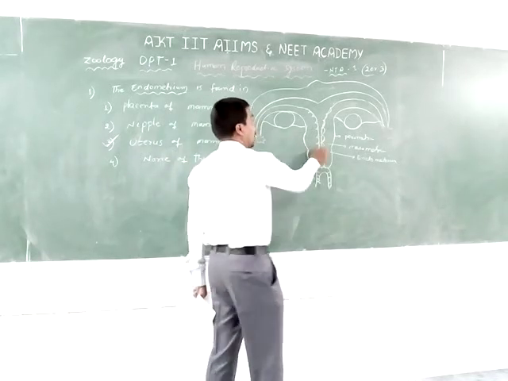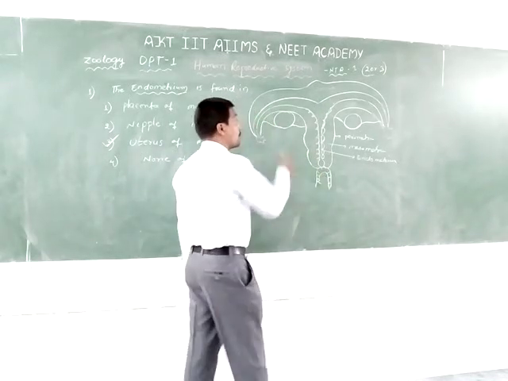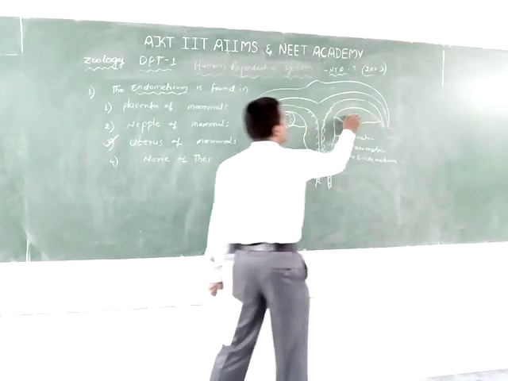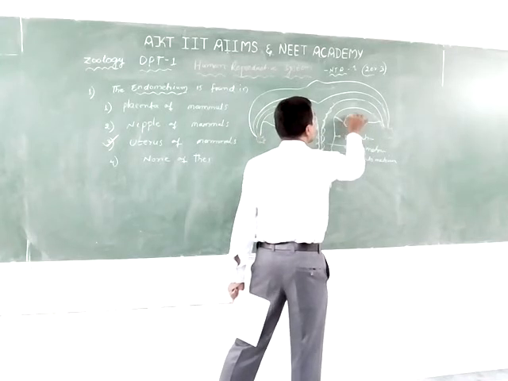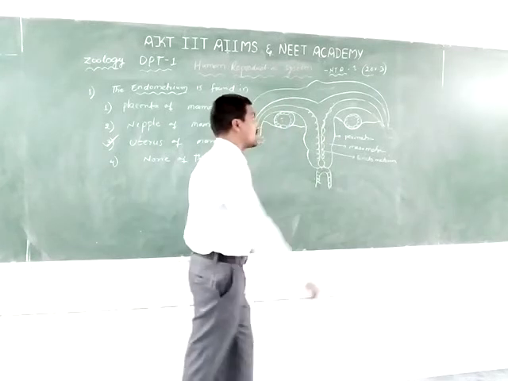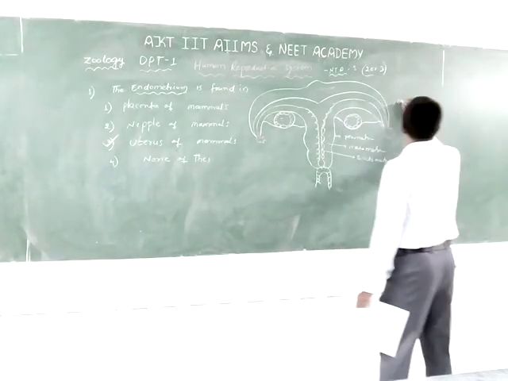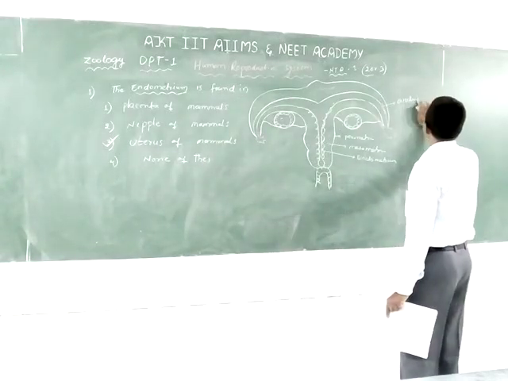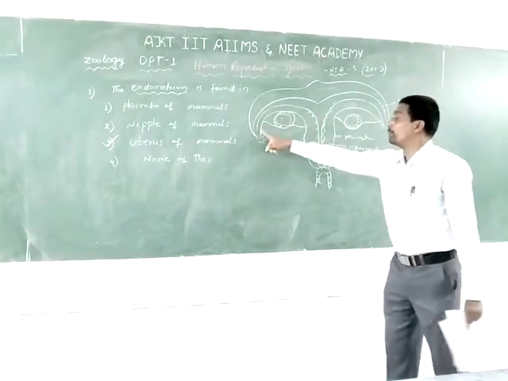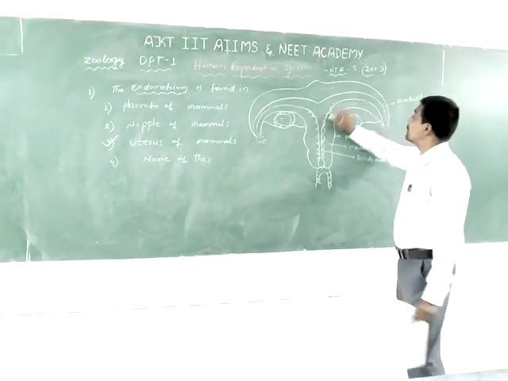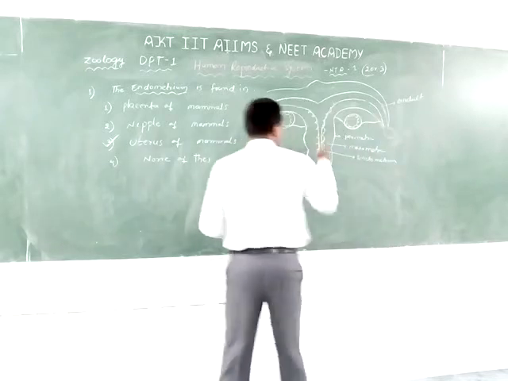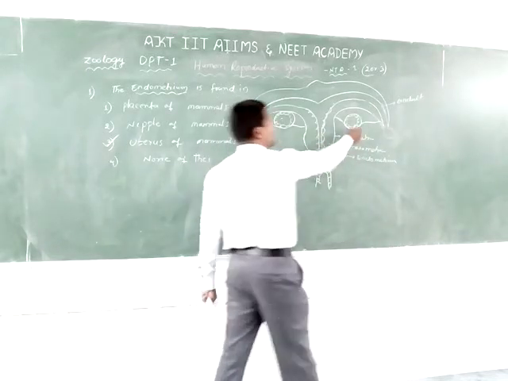Okay, do all of you understand? The female reproductive system consists of one pair of ovaries, the oviducts or fallopian tubes, one pair of fallopian tubes, and the uterus.